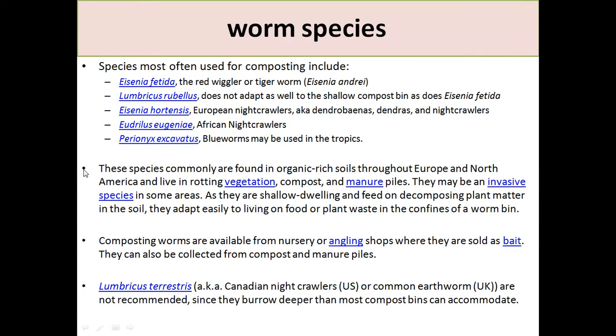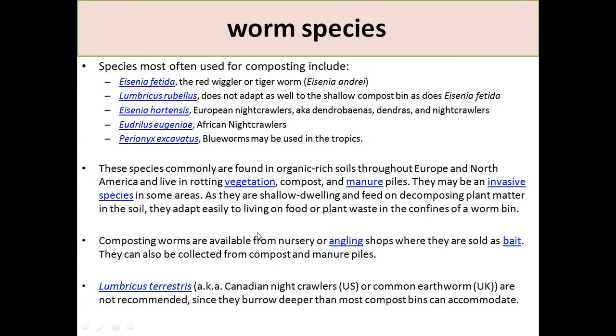Different types of worms are used for the preparation of this compost. Most common is Eisenia fetida, the redwiggler worm. Others are also used, but this is the most popular in India. These species are commonly found in organic-rich soils throughout Europe and North America, in rotting vegetation, compost, and manure piles. They are shallow dwelling, feed on compost and plant matter in the soil, and adapt easily to living on food or plant waste in the confines of worm bins.